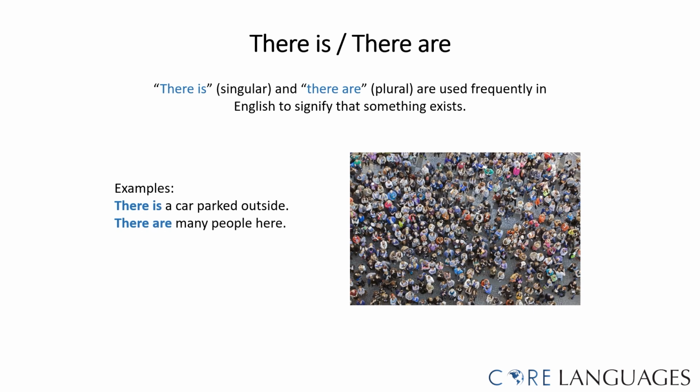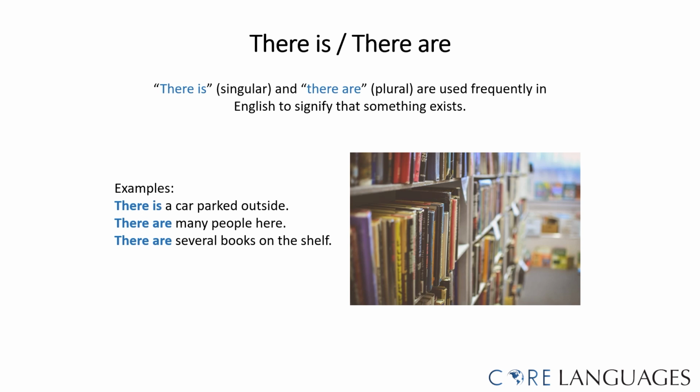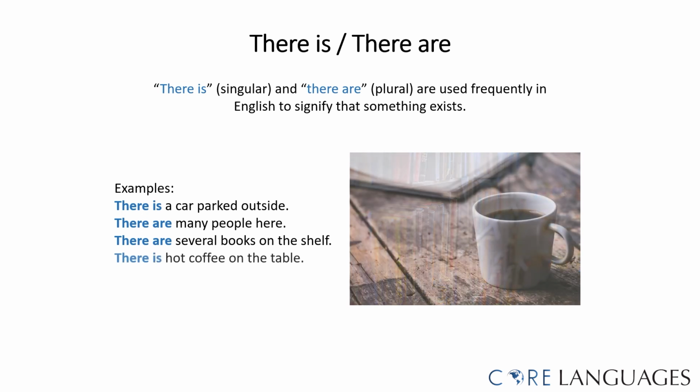There are many people here. People is a plural noun, so we need to use there are. There are several books on the shelf. Books is a plural noun, so we need to use there are. There is hot coffee on the table. We are referring to one cup of coffee, so we need to use there is.